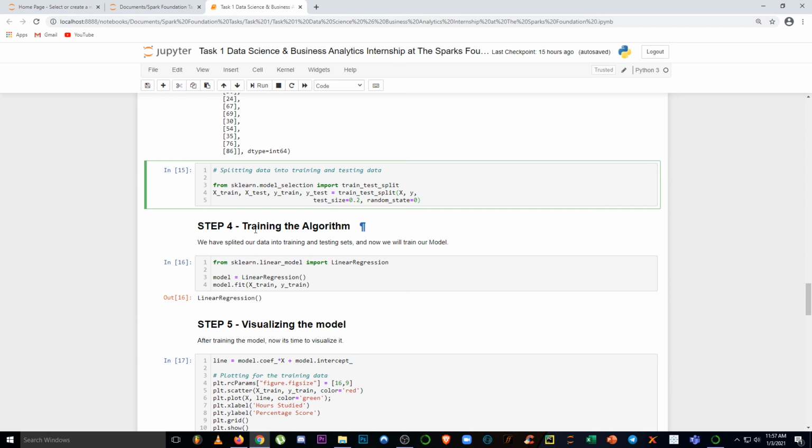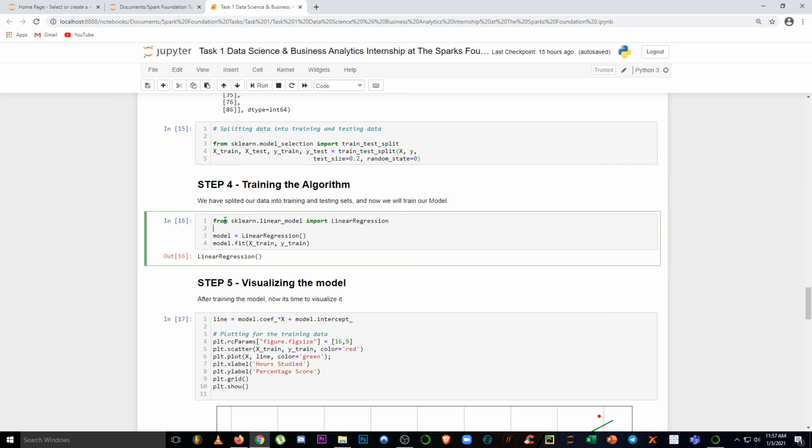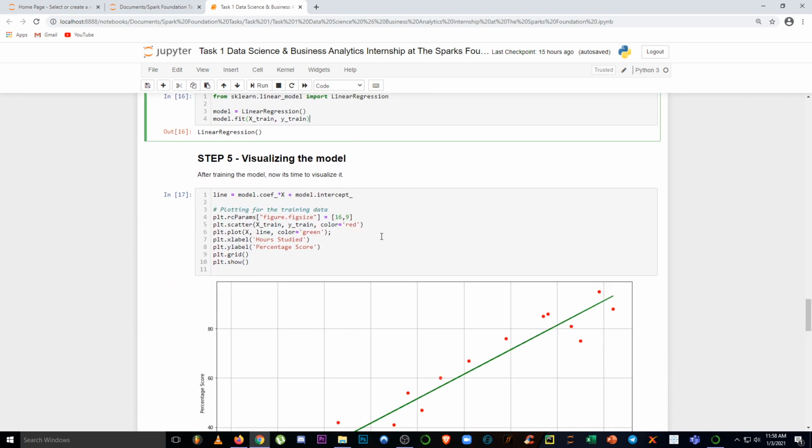Now we will come to the fourth step, that is to train our algorithm or train our model. For that, we are going to import the linear regression model from the scikit-learn library, and then we will store this linear regression in a model, and then we will call model.fit with x train and y train. So now our model is completed, and now we will visualize the model.